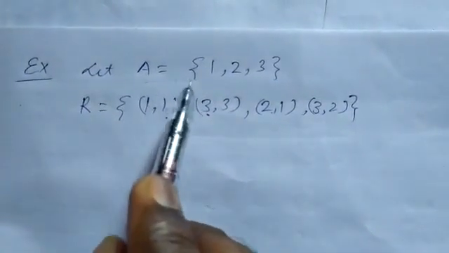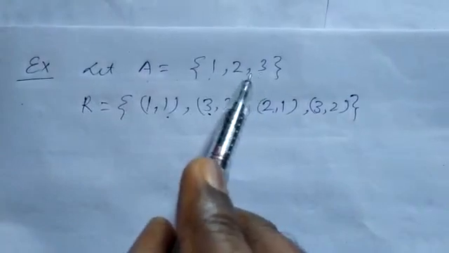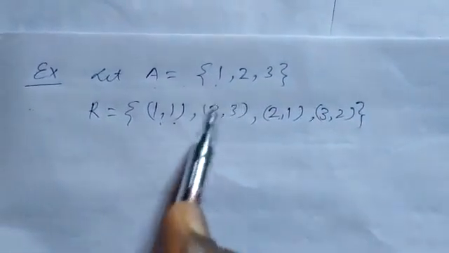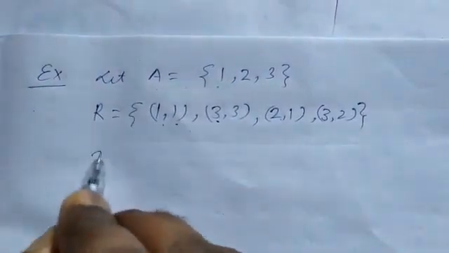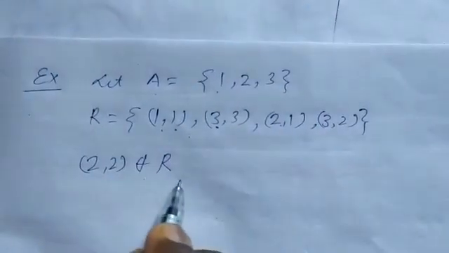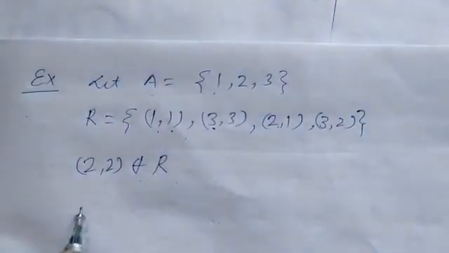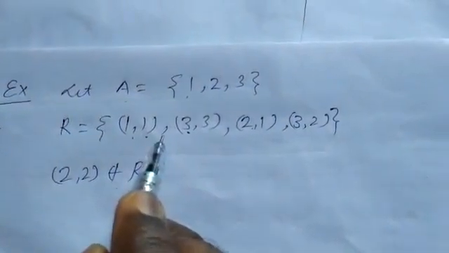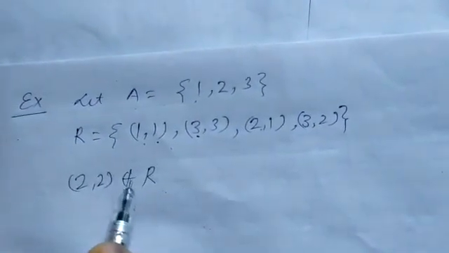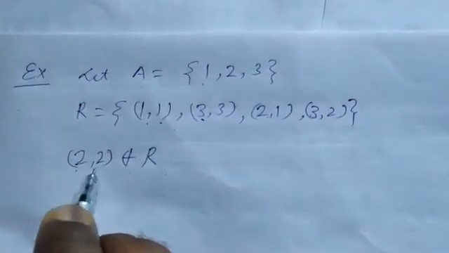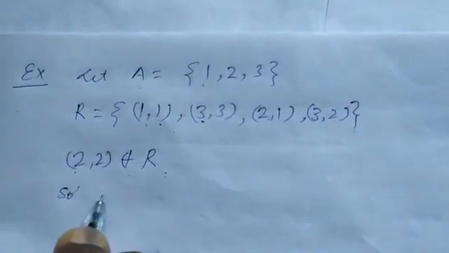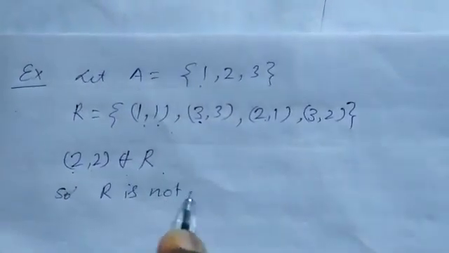The definition is every element of set A is associated with itself, meaning 1 related to 1, which is given. 2 related to 2 is not given, (2,2) does not belong in R, so it is not reflexive. If (2,2) were given, in that case this would be a reflexive relation. Here (2,2) does not belong in R, so R is not reflexive.